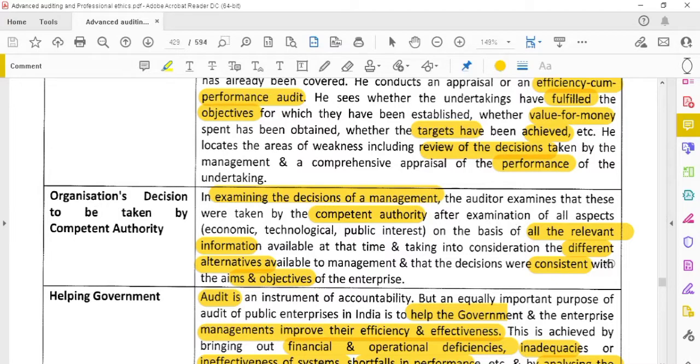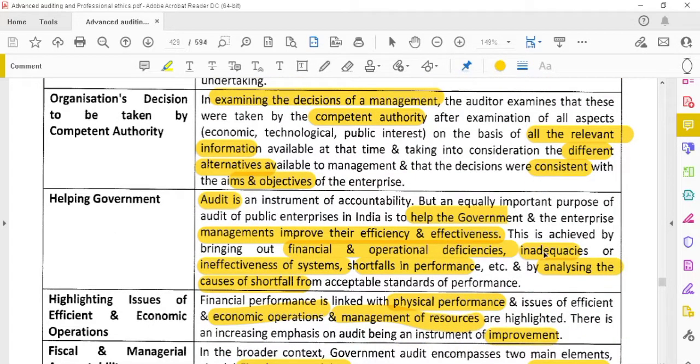Then, helping the government. Audit is not only verifying the transactions, it is also helping the government to identify issues in the organization. Means, if a government entity is making losses, what is going wrong with that organization, what is inefficient, what issues are being faced in the organization, that can be identified by the government by doing the audit.